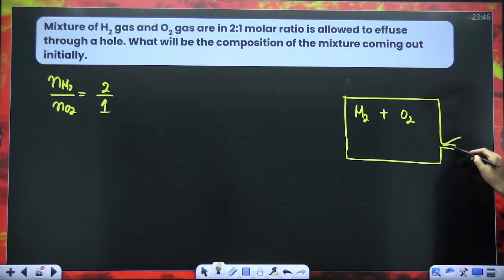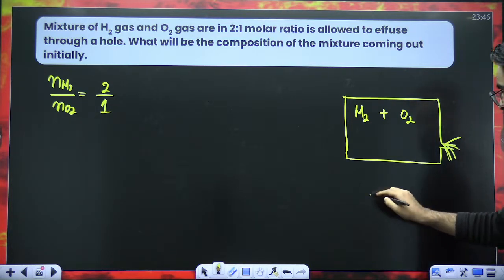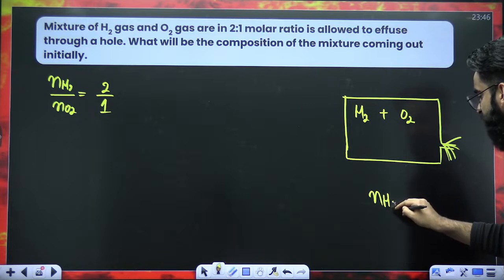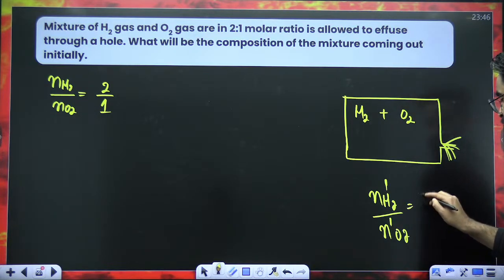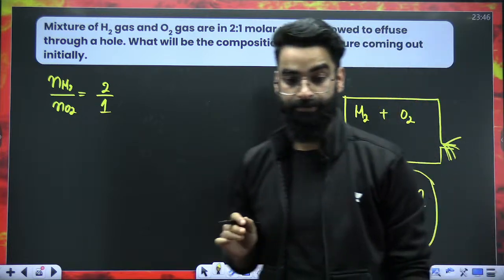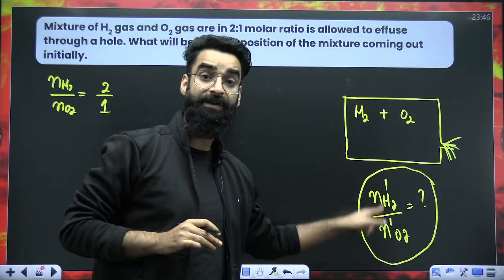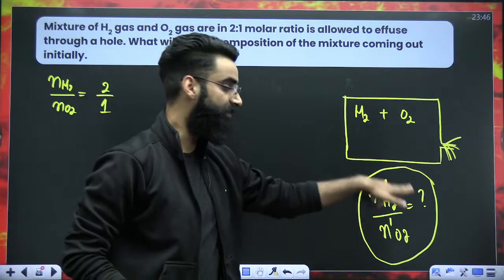Now, from this side, mixture of gas will be leaving. So we have to calculate the molar composition of the mixture. So basically we have to calculate N dash H2 divided by N dash O2. This is the molar ratio of the mixture which is coming out from the container, and this whole term we need to calculate.